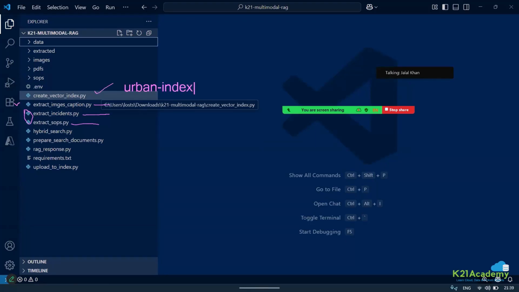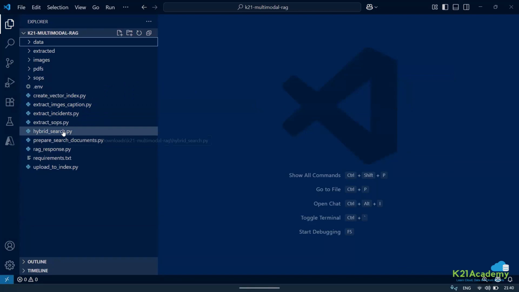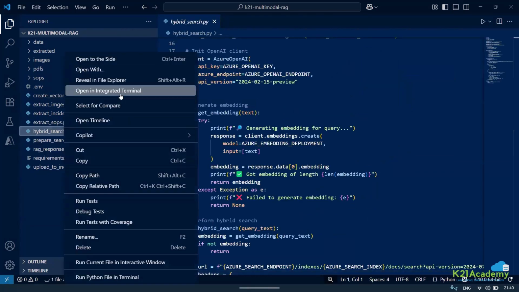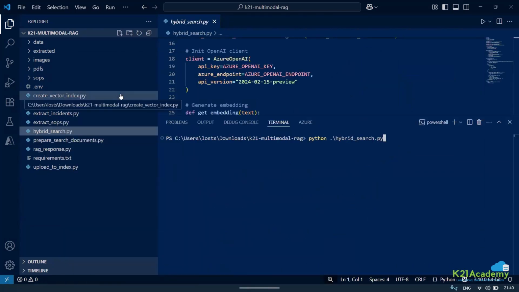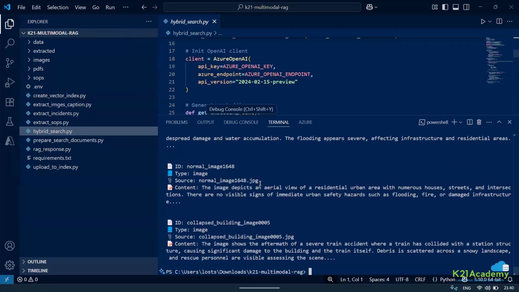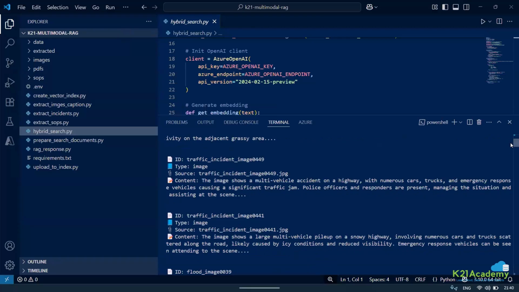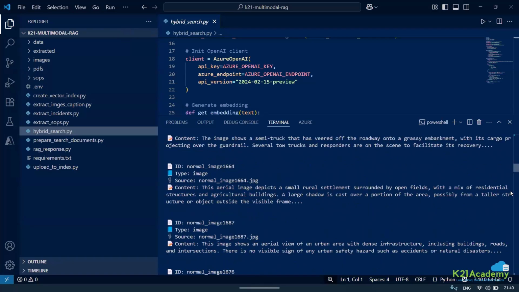After creating the index, I have gone ahead and prepared a document, and then I have performed a hybrid search. That means I have created an index via this, and then I am doing a RAG response. I've already executed this, so let me just run this piece. This is the thing. Let me ask my question. Can you see? Show traffic related information. And here I can get the information from the image. Can you see, everyone?